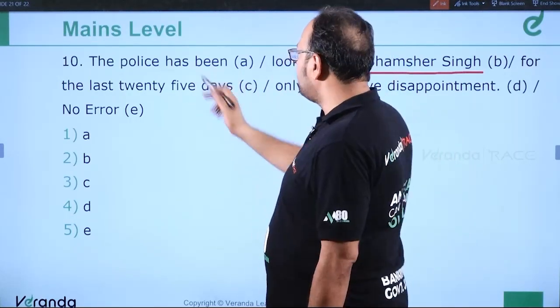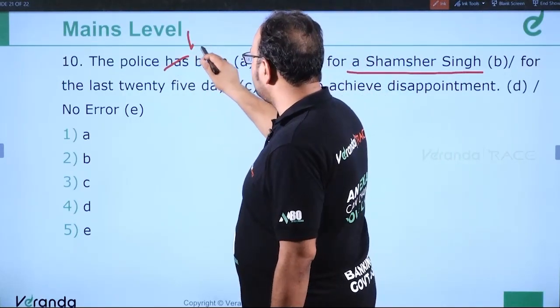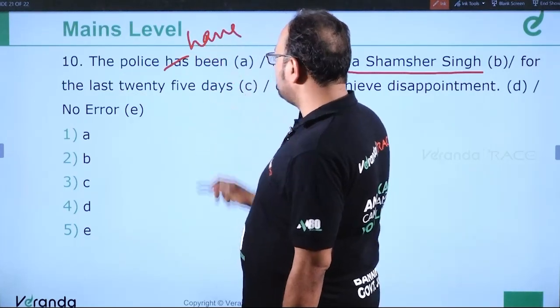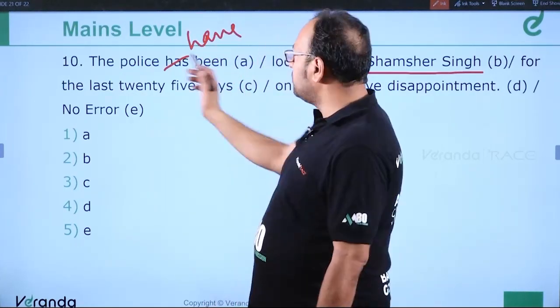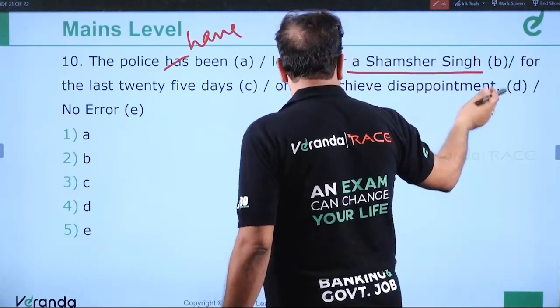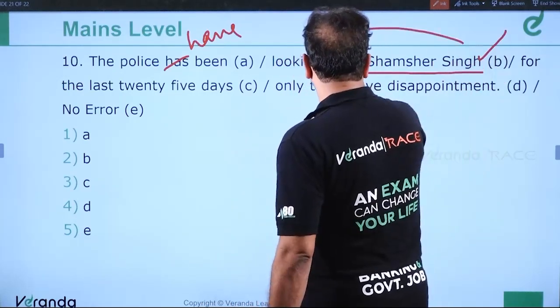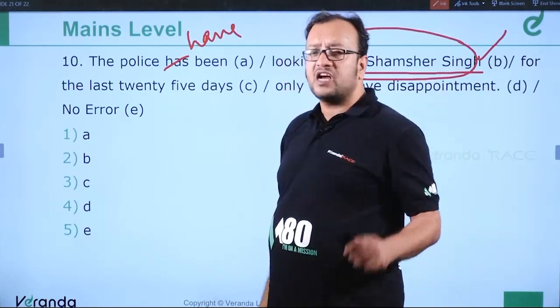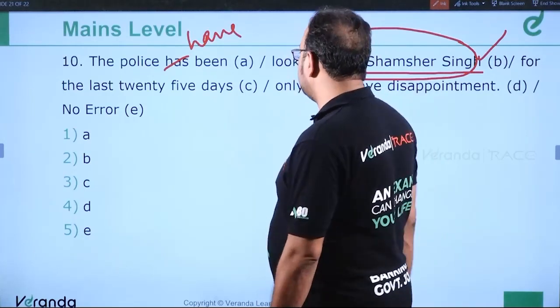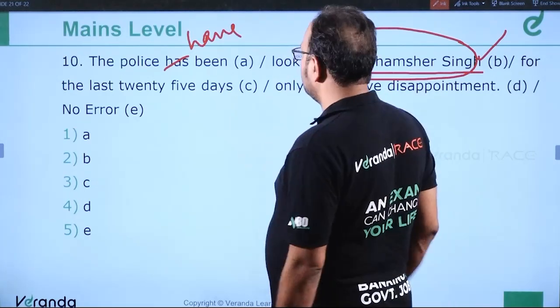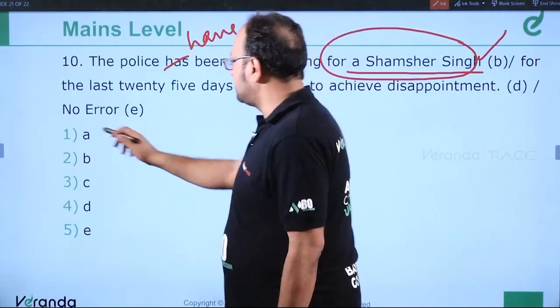So the error is in the police has been. It should be have. The police have been because police is plural. So the police have been looking for a Shamsher Singh. This is correct. No error in this part. A Shamsher Singh is correct because it shows the unknown, for the last 25 days only to achieve disappointment. So error was in part A. So this is done. Okay, clear?